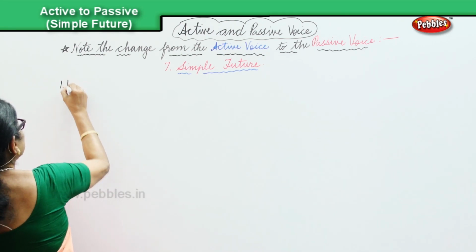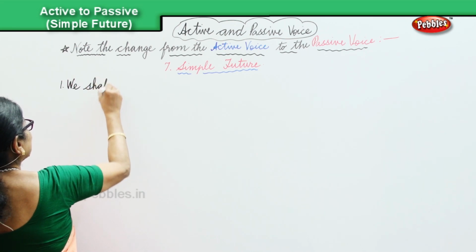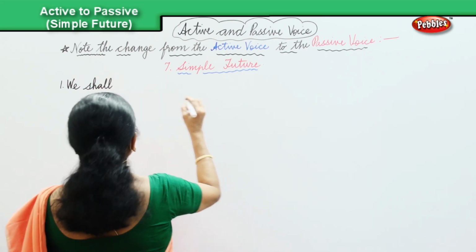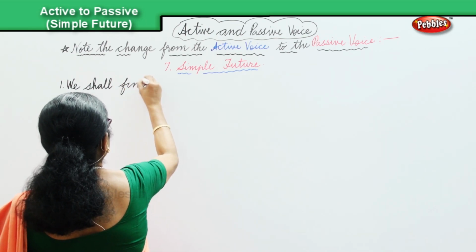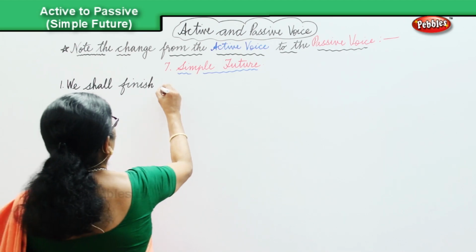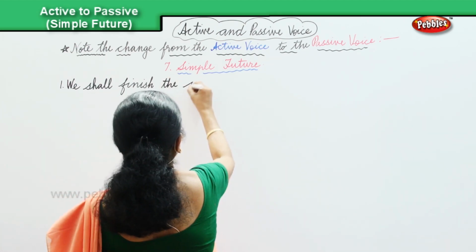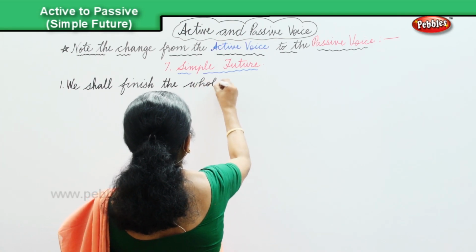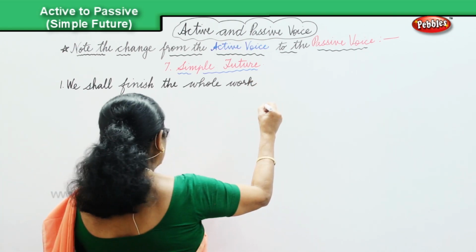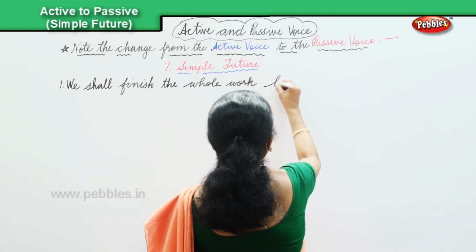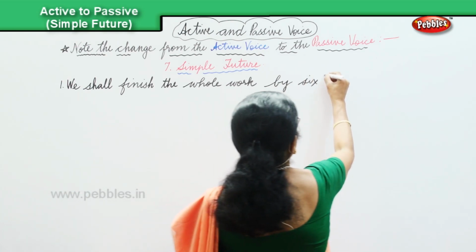So the first sentence is, we shall finish the whole work by 6 o'clock.